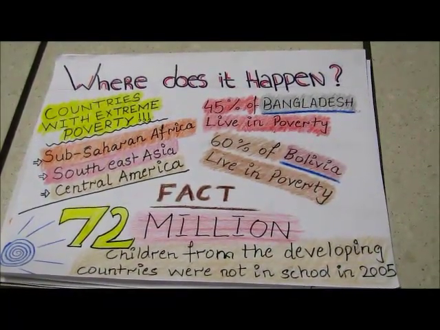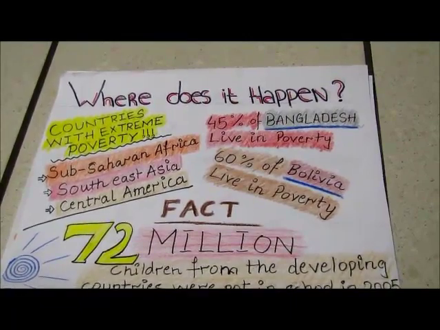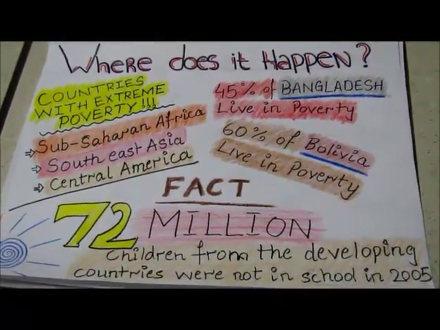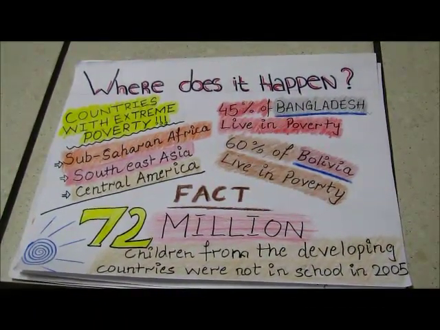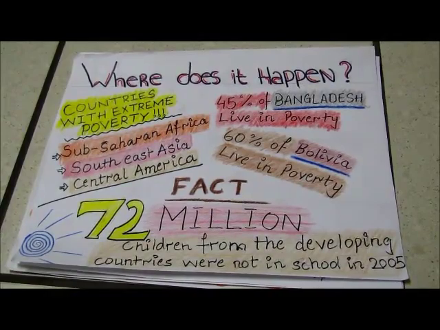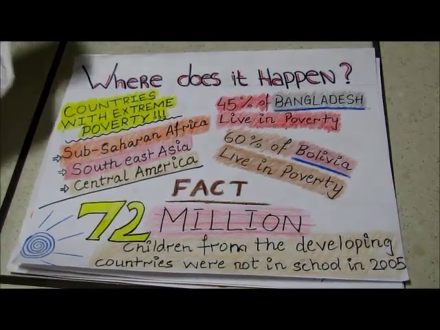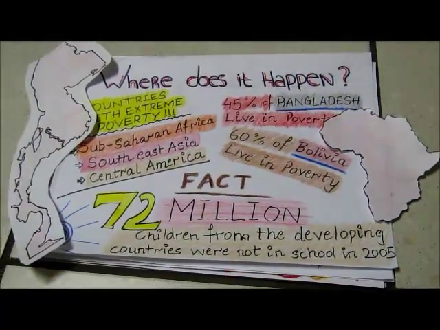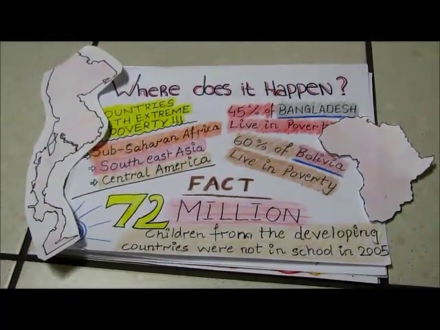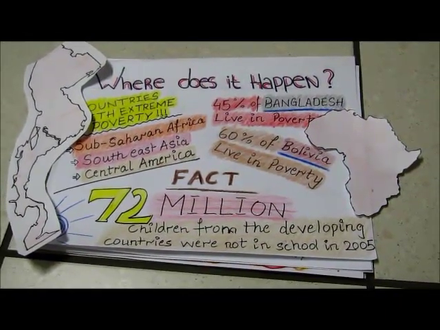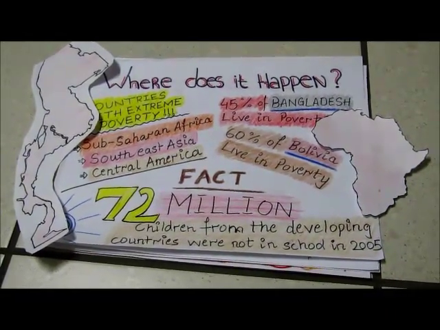Poverty is in every part of the world, but some places are especially affected by it. Most of these places are developing countries. The reason for this is that when a country is developing, the citizens are usually not supported by the government. Poverty is usually found in Central America, Southeast Asia, and Sub-Saharan Africa. This is because these areas have many developing countries. 72 million children from the developing countries were not in school in 2005.